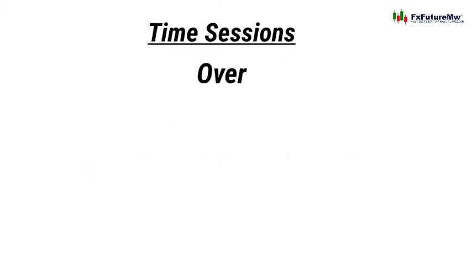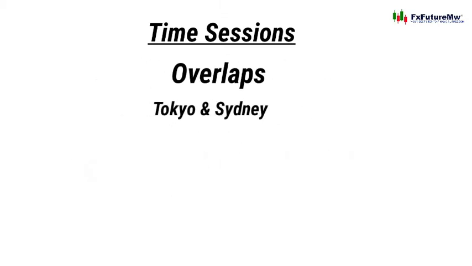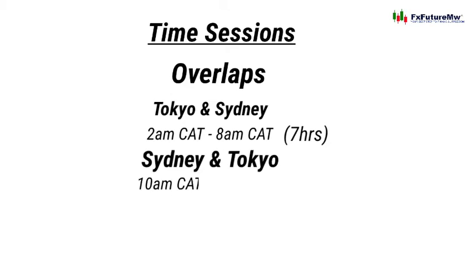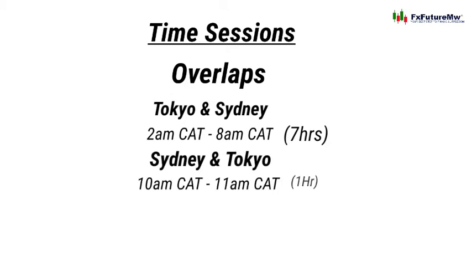Let's say the Tokyo session is overlapping from 2 a.m. up to 8 a.m. There's an overlap of the Sydney session, or Australian session, and Tokyo, which is the Japan session, for 7 hours.